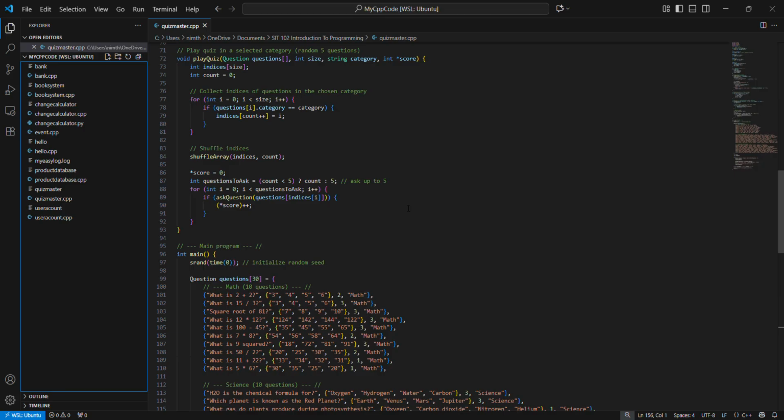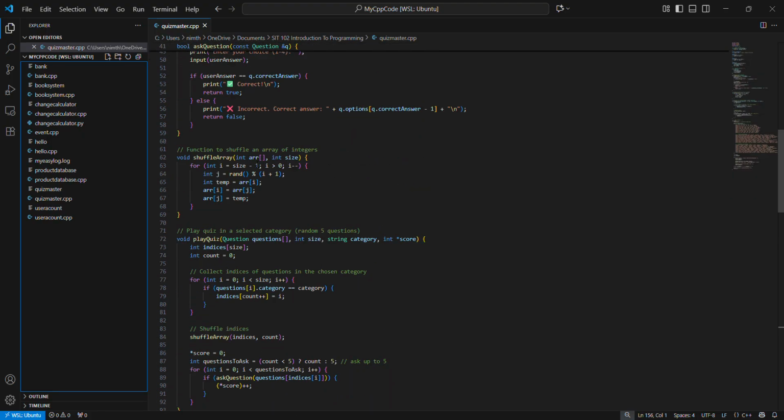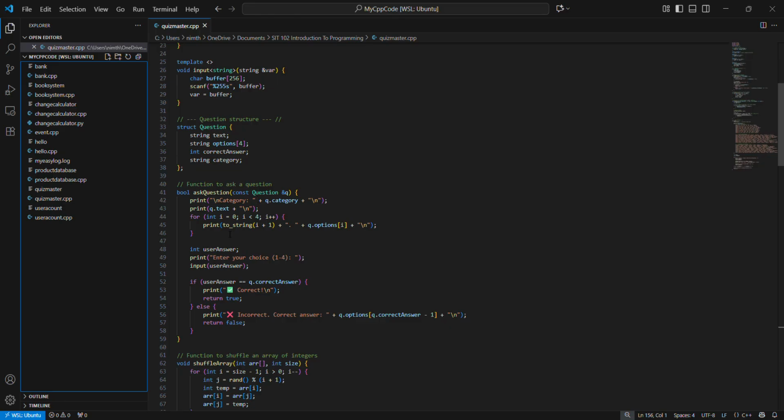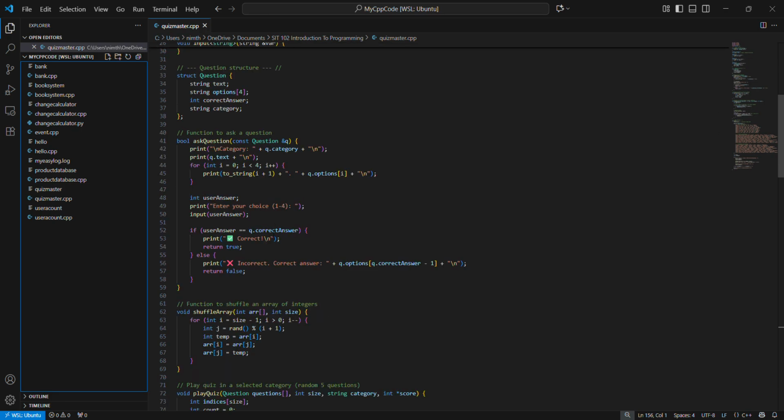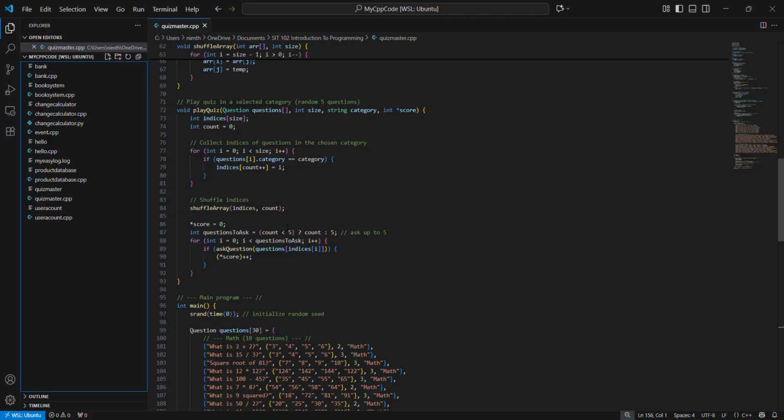I also divided the logic into separate functions. Here, you can see the ask question function displays a single question, collects the user's input and checks if it is correct. The play quiz function runs through all 5 questions in the selected category and keeps track of the score. Finally, the main function controls the overall flow, such as selecting the category and replaying the game.